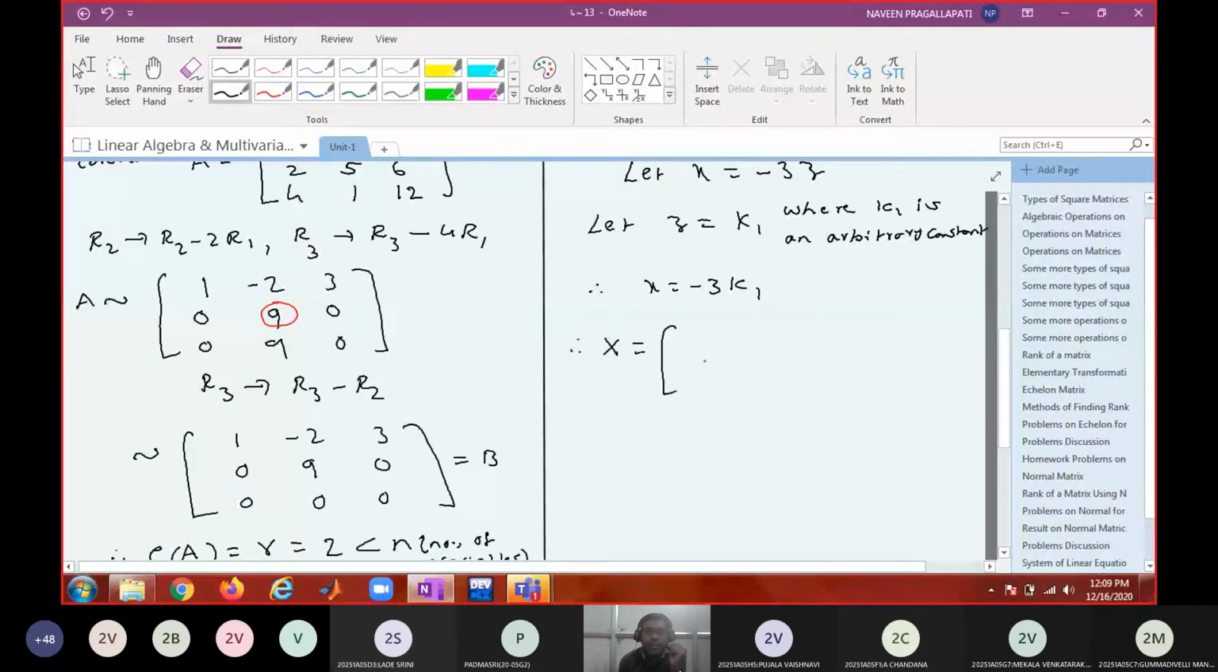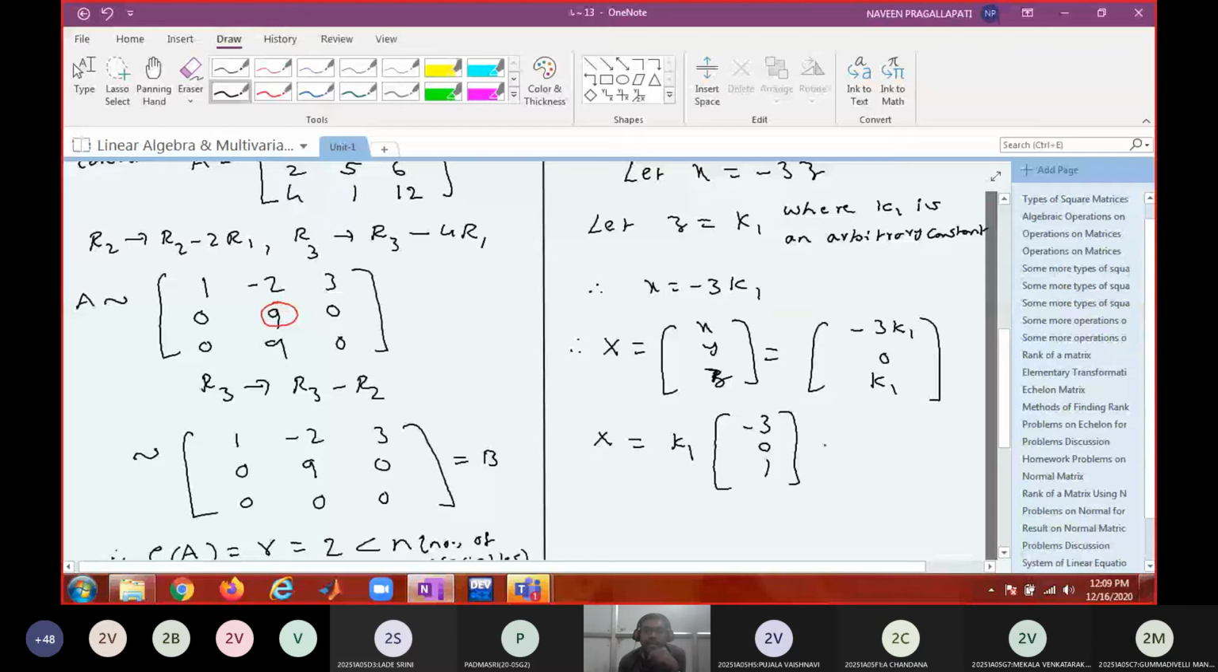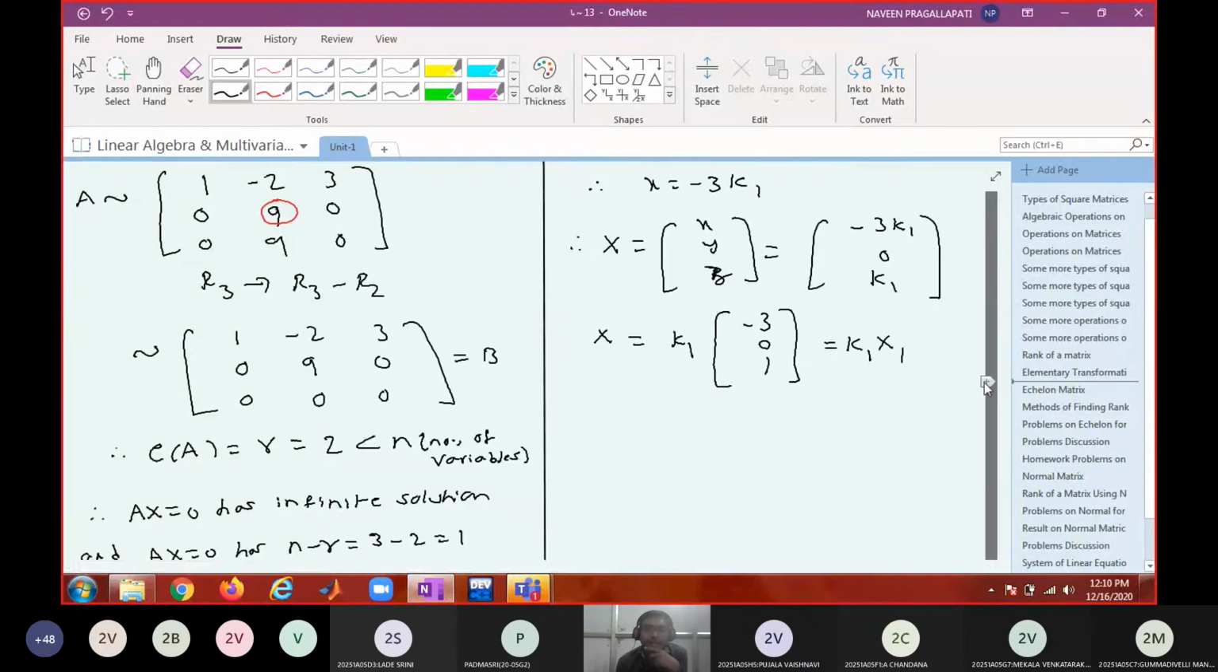X equal to x, y, z. But what is x? Minus 3k1, 0, k1. Therefore, if I take k1 common, it is minus 3, 0, 1. Am I right? It is in the form k1 into x1. What is x1? Minus 3, 0, 1. Do you understand?